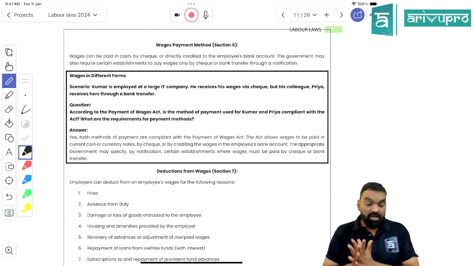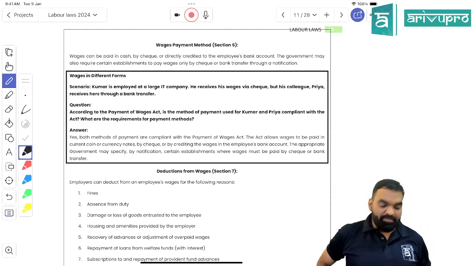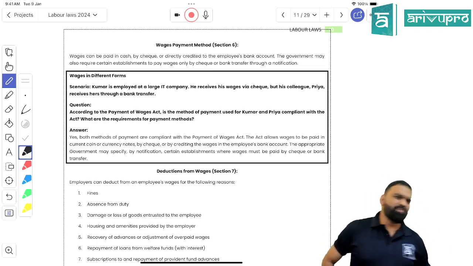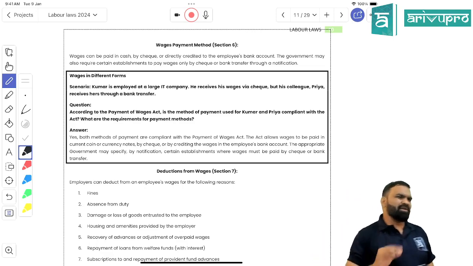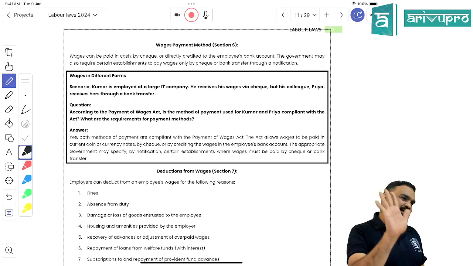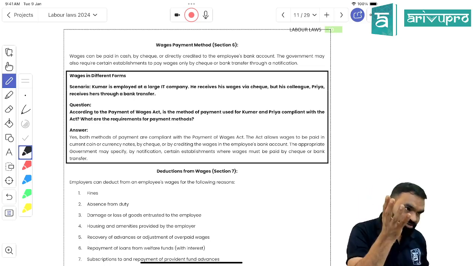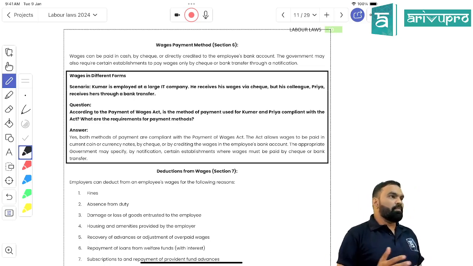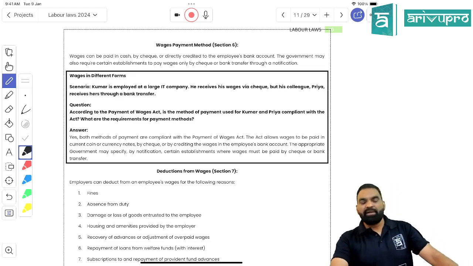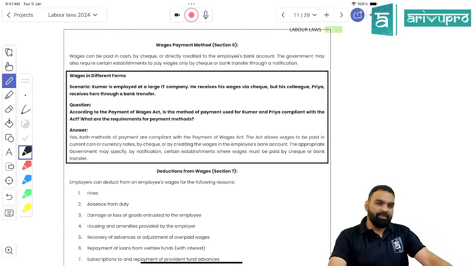Manageable, students. Now section 6, wage payment method. So tell me, what would be the wage payment method nowadays? Nowadays every payment we are making through digital payment mode, right? When it comes to the Payment of Wages Act or any labor laws, students, you are going to find discrepancies state by state.